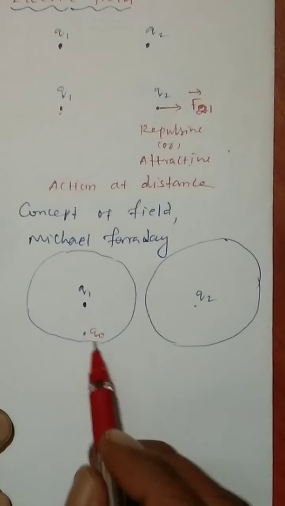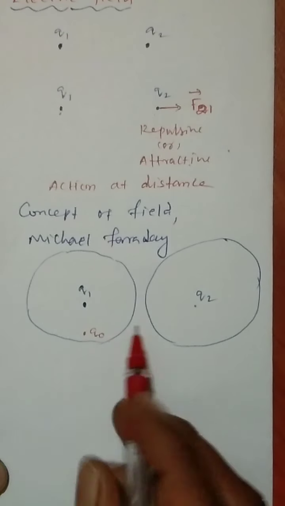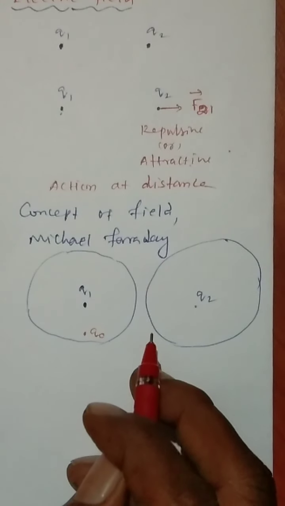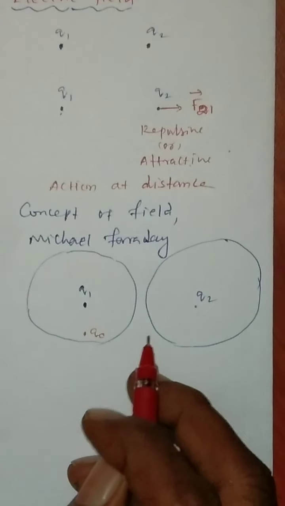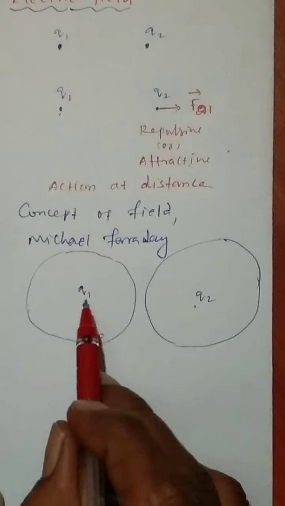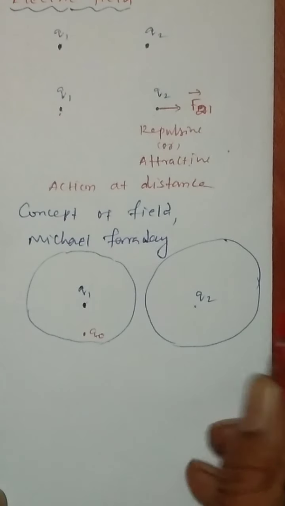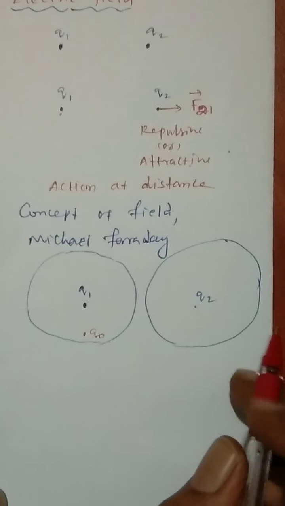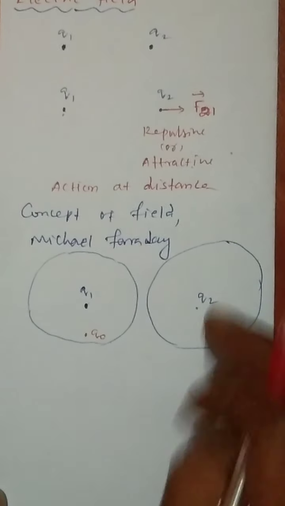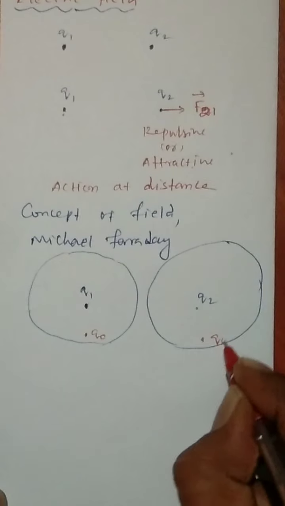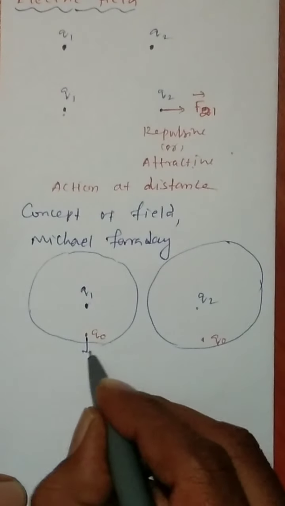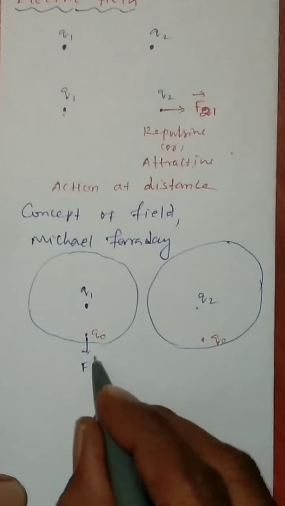There is this Q0 which will experience a force. So what does this Q0 do? It experiences a force. There is a force experienced on this Q0 by this Q1. Suppose you bring this Q0 into this particular field, inside the field of Q2, here also Q0 is going to experience a force. So the force created at this place, I can call it as F.